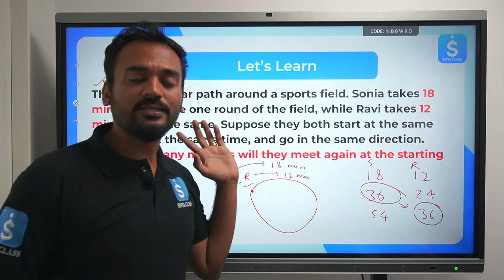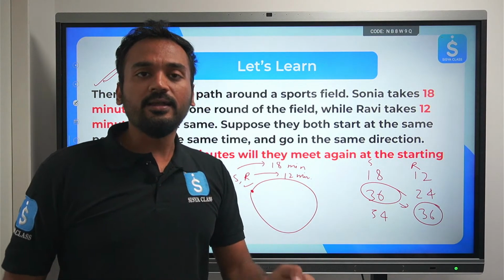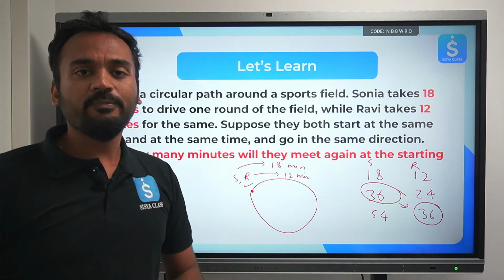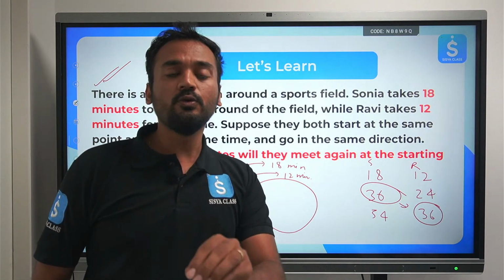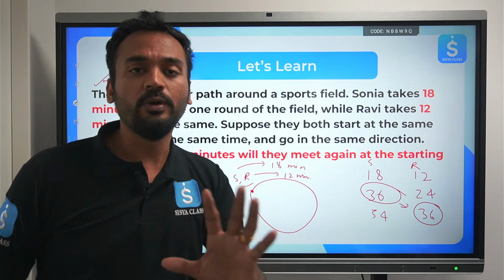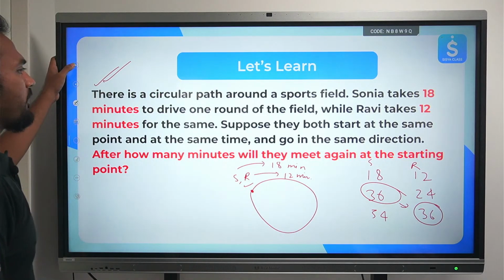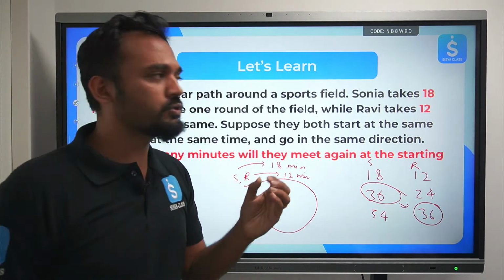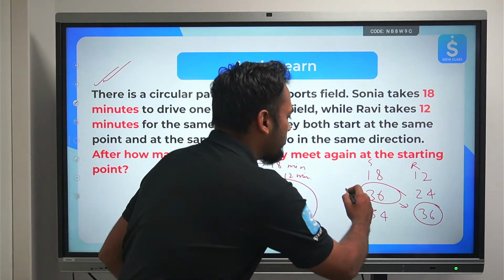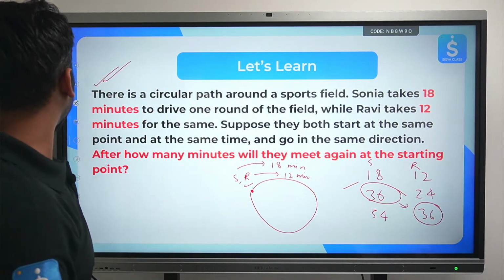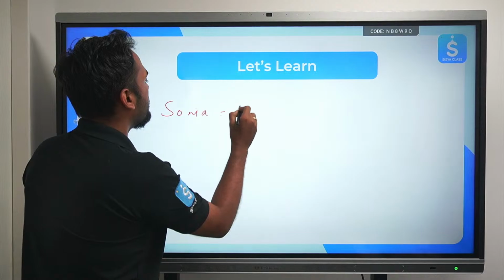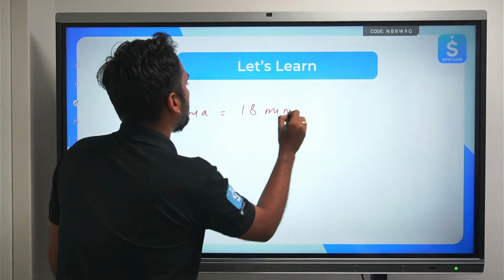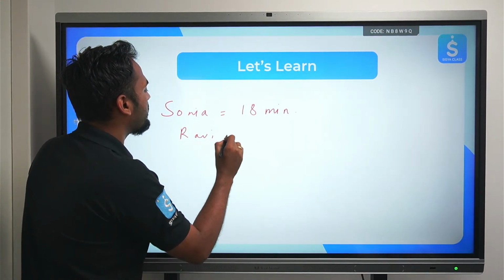As I told you at the start as well, whenever certain things are repeating, always be careful that this problem is related to LCM. Do not use the concept of HCF and do it wrong. So let's apply the concept of LCM. Once you understand LCM is to be used, it's very easy. We have found out the answer. Let's understand step by step. Sonia, time taken is 18 minutes. Ravi, time taken is 12 minutes.